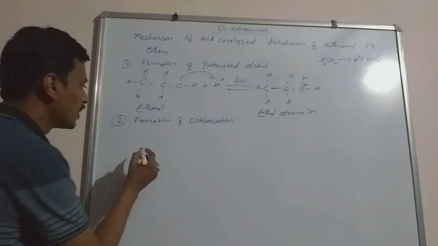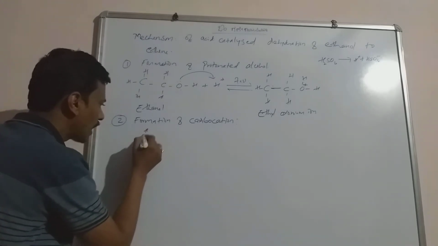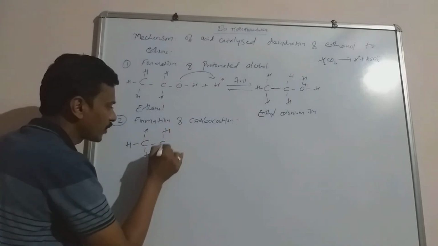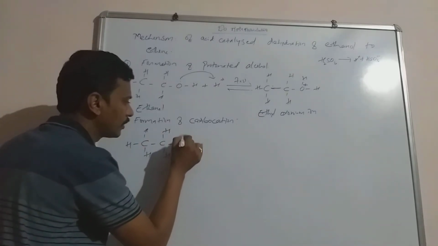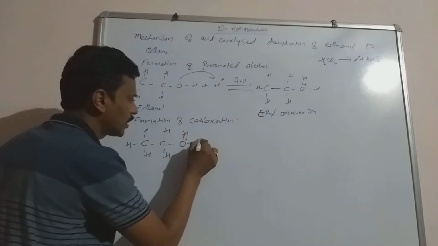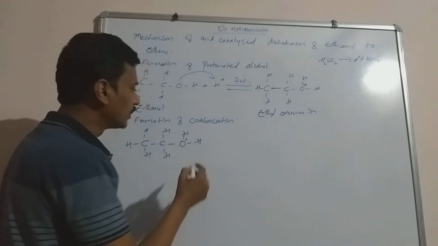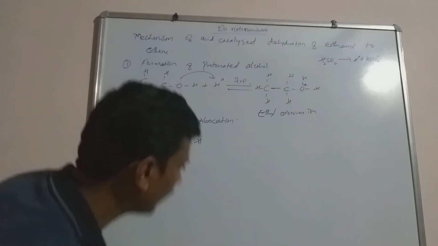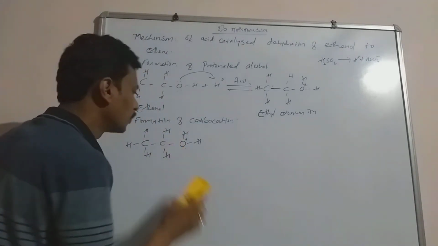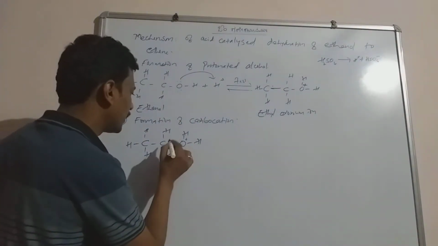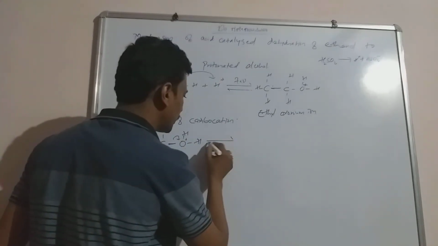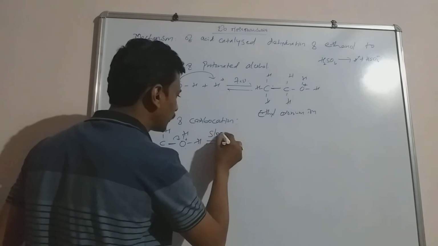What happens here? This ethyl oxonium ion loses the stable water molecule. That means the bond pair of electrons is taken by the oxygen, and this is the slowest step of the reaction.